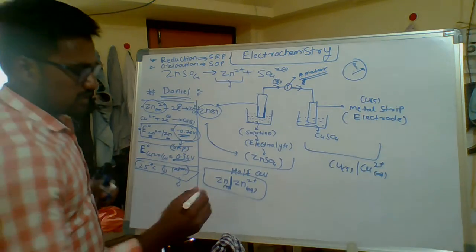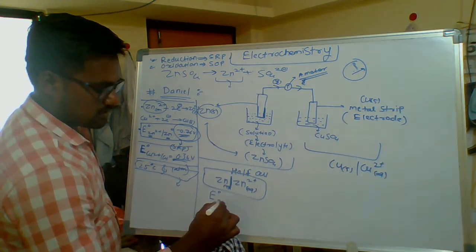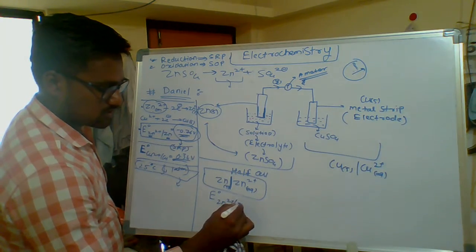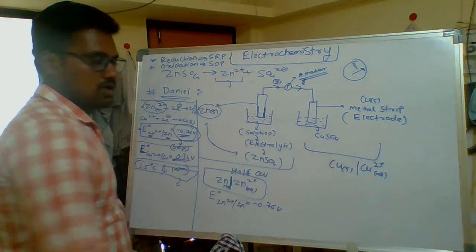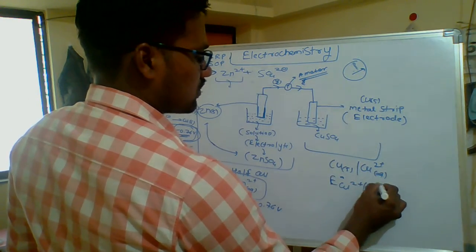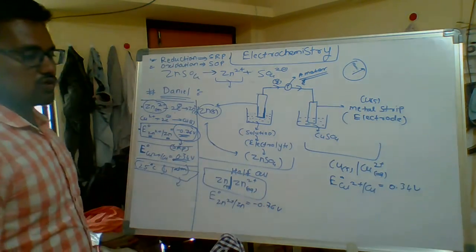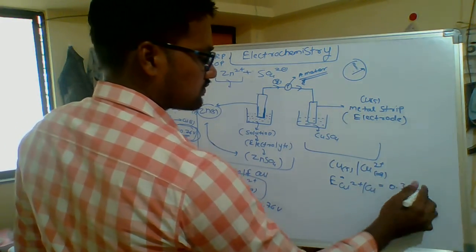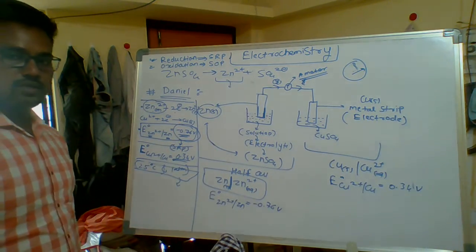Okay, I can directly write here the E naught of this half cell, zinc plus 2 to zinc. This is the value, minus 0.76 volt, and what is the value of this? E naught of copper plus 2 to copper is 0.34 volt. Yes or no? 0.34 volt. Okay, these are the two values.